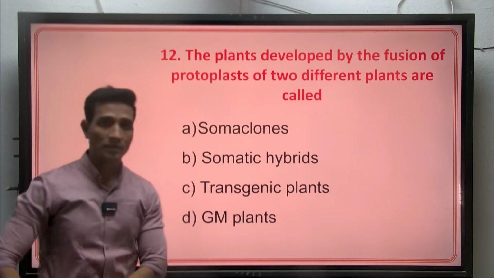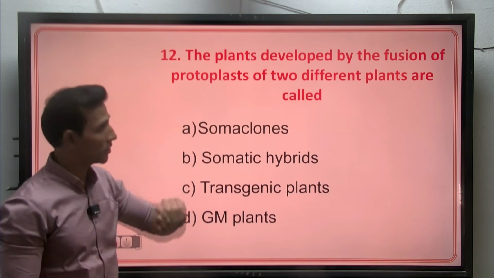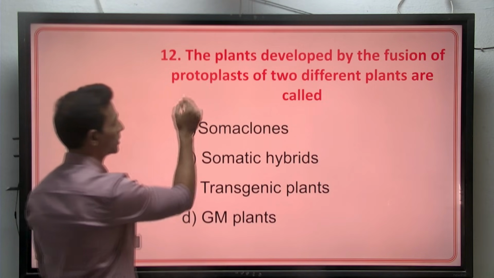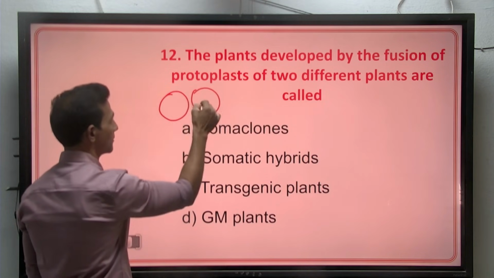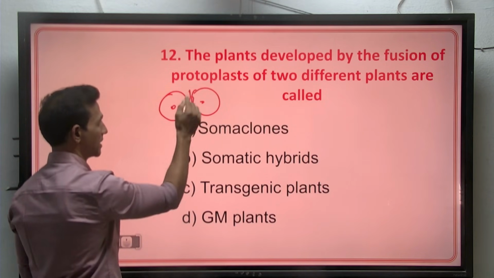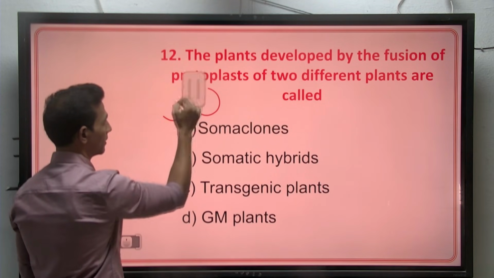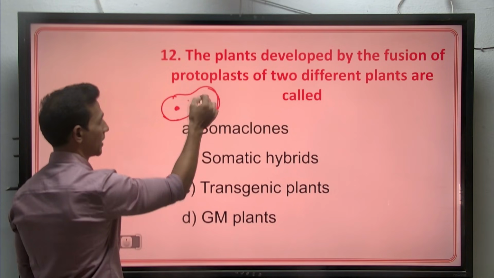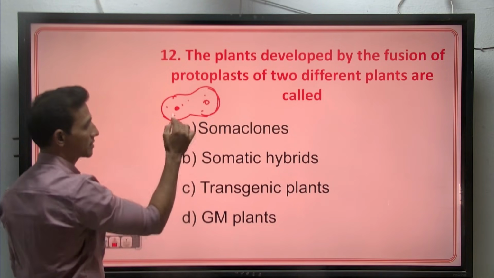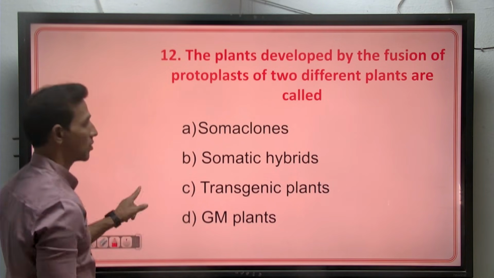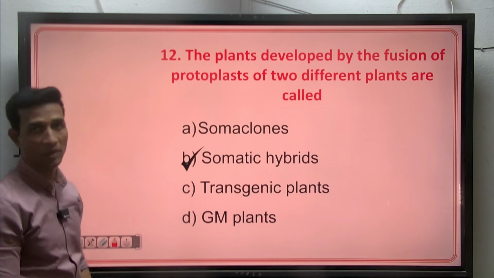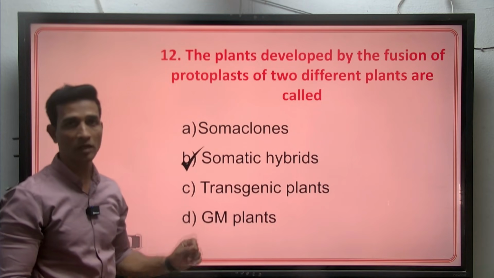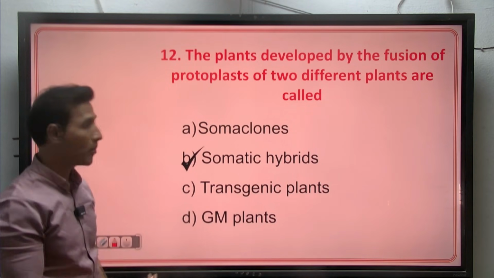The plants developed by the fusion of protoplasts of two different plants are called? In tissue culture, we learnt about this. The cell wall of the two cells is digested, and later on the protoplasts are fused, and this is called somatic hybrids. For example, the protoplast of the tomato fused with the protoplast of the potato gives us pomato.